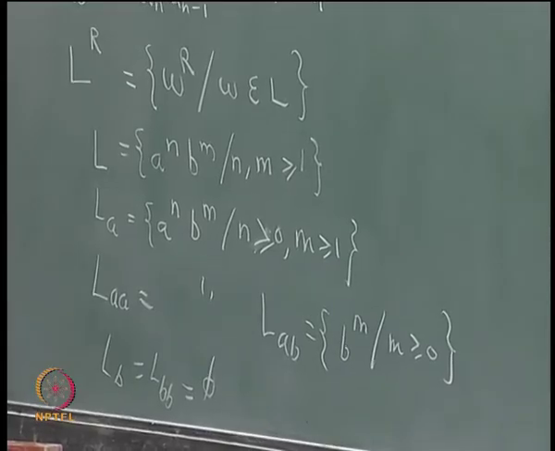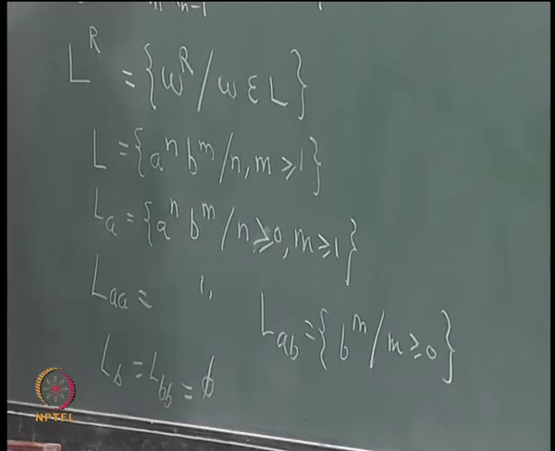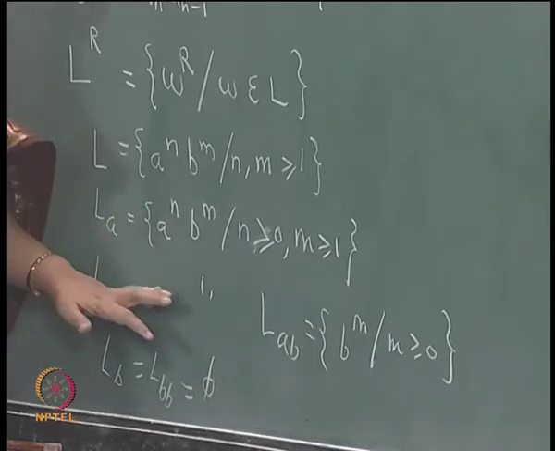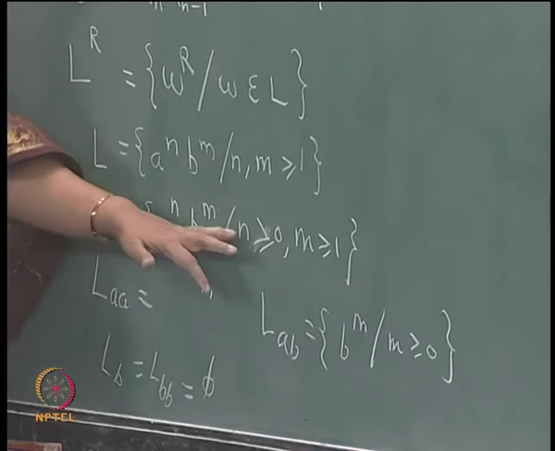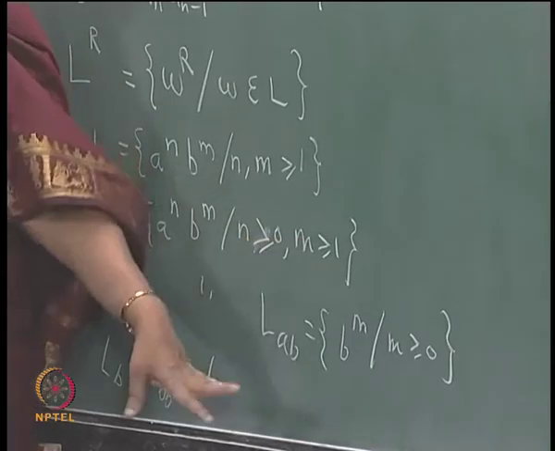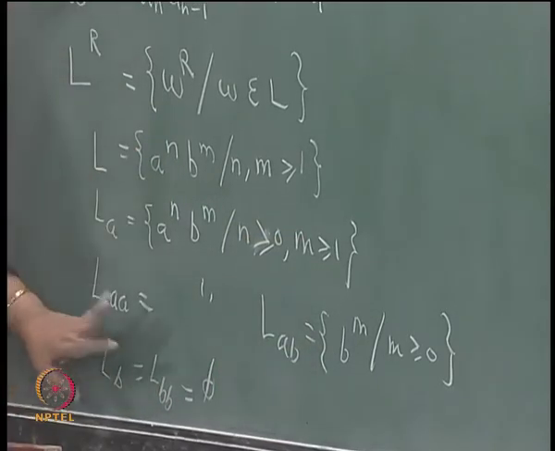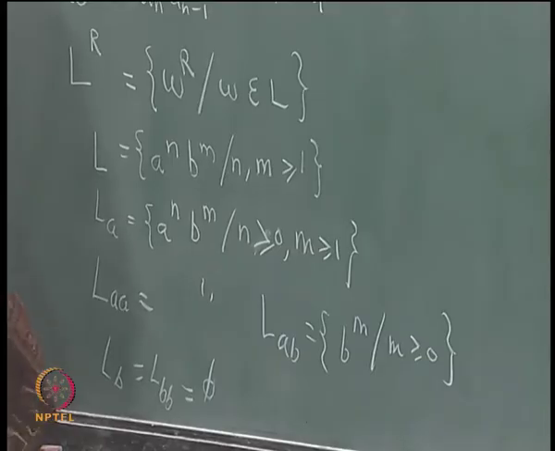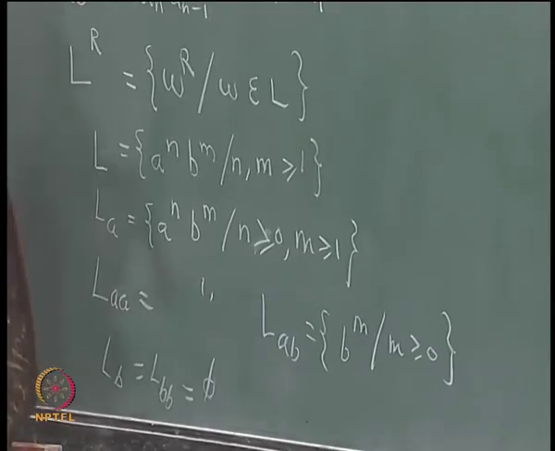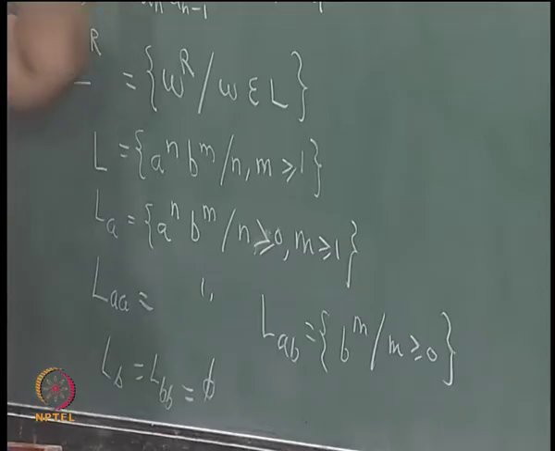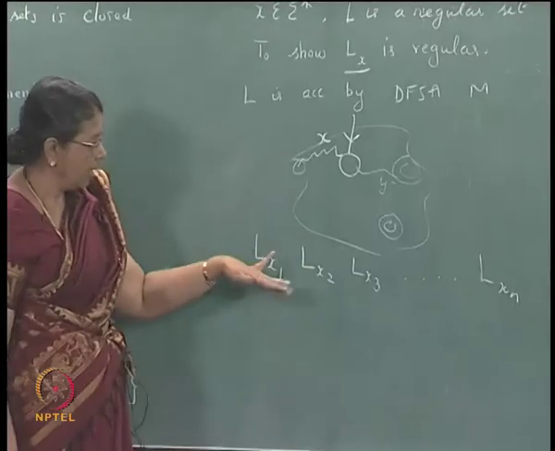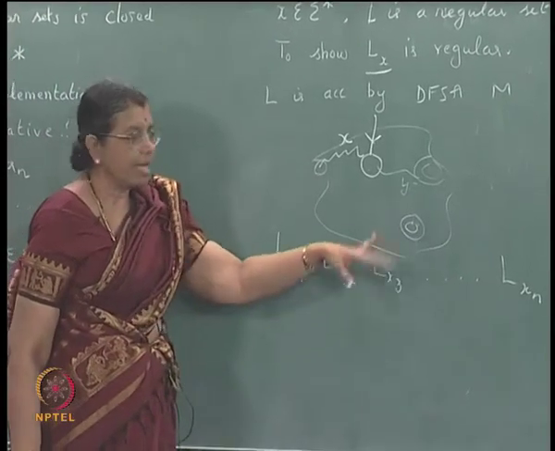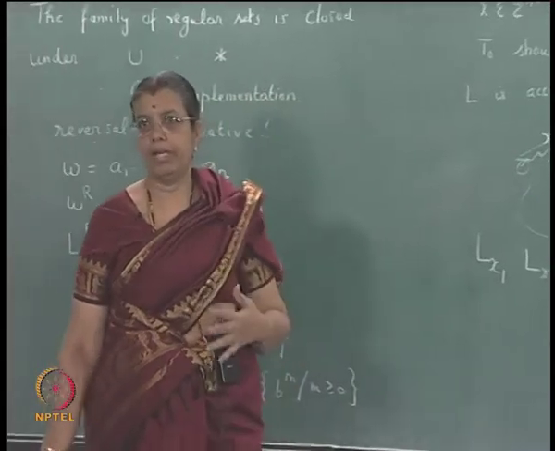So, this is one derivative, a power n, b power m, n greater than or equal to 0, this is one derivative, this is one derivative, empty set and so on, right. Now, similarly for anything Lx1, Lx2, Lx3, Lxn are some derivatives.